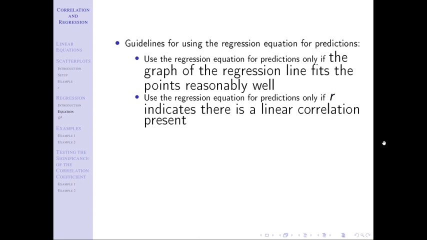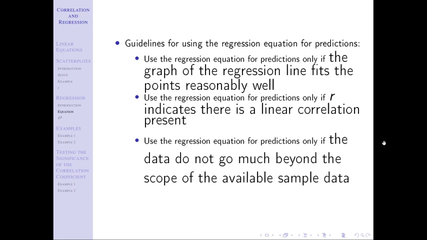So I want to make sure R is reasonably large, but there is no cutoff for it's large enough or it's not large enough. I also need to look at the above point. What does the picture look like? It's a judgment call where we say if R looks okay and the picture looks okay, I'm good to go. But if one of those is really wonky or neither one of them looks very good, then I would not use the regression equation for prediction.